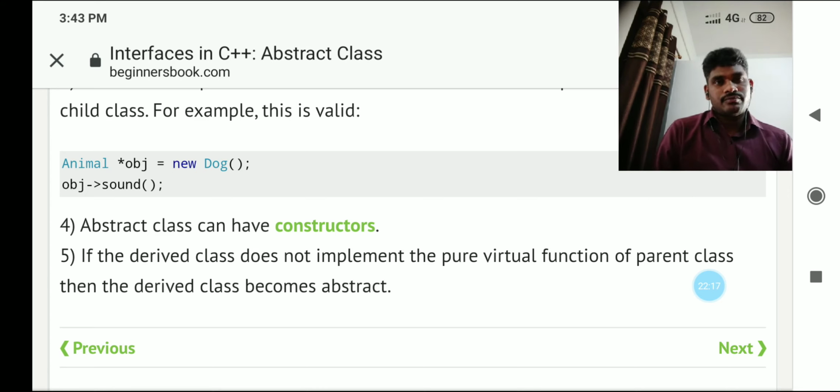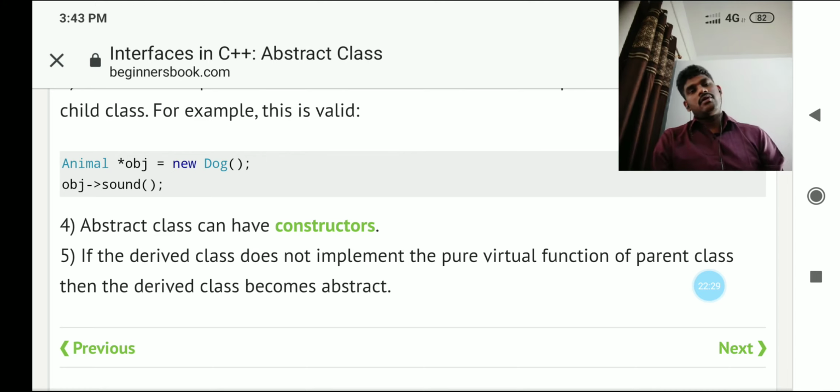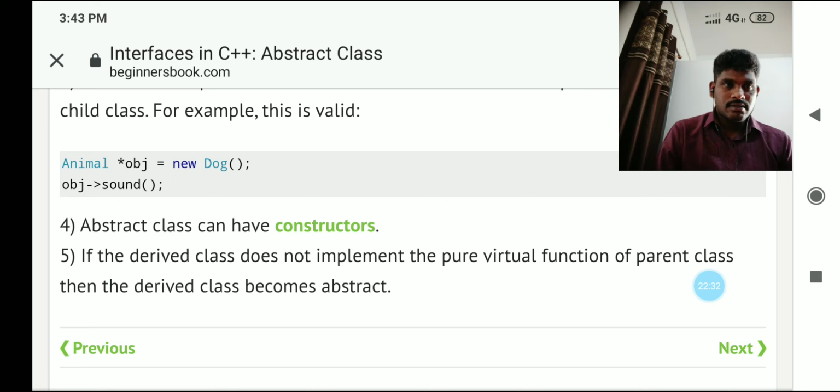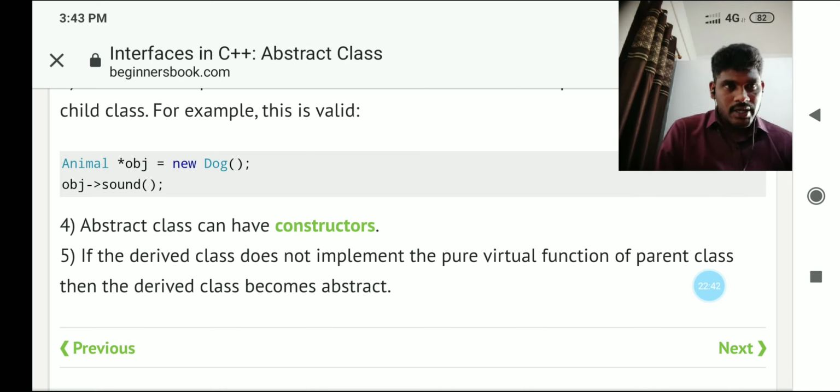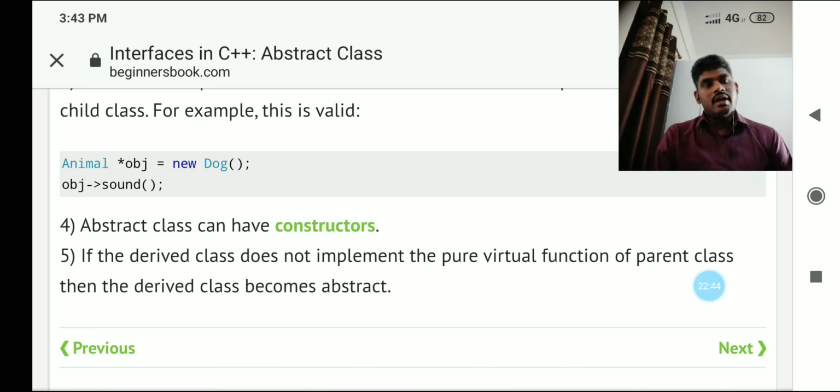So this is about the abstract class. The abstract class declares the functions, and the declaration we are going to implement in a derived class. The declaration is only in the base class, but the definition or implementation is in the derived class. That is the rule.